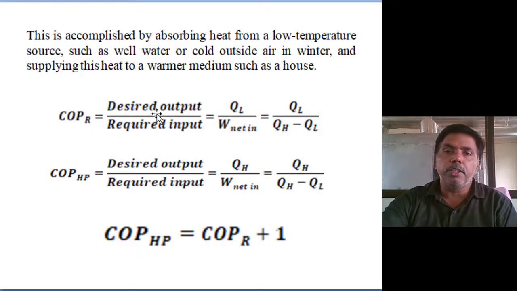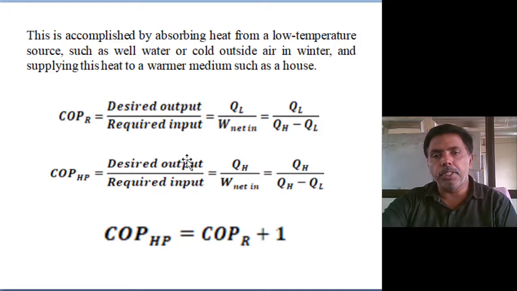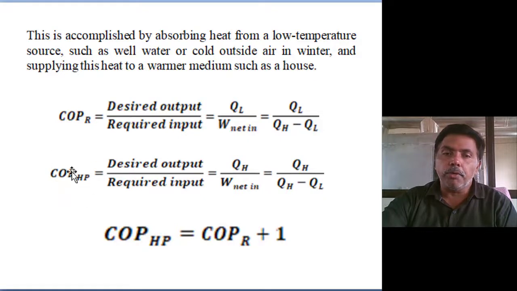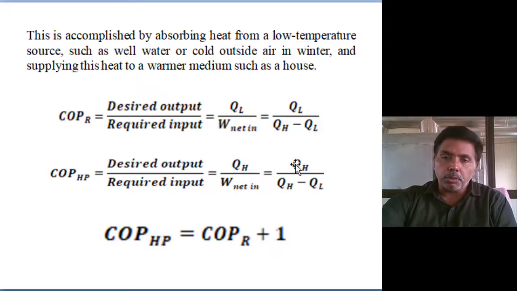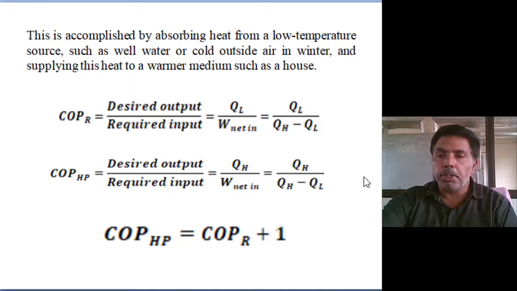The COP of refrigeration is desired effect by required input: QL by W net, or QL by QH minus QL. The COP of heat pump is desired output by required input: QH by QH minus QL. The COP of heat pump is the COP of refrigeration plus 1. Suppose QL by QH minus QL plus 1, that means QL plus QH minus QL divided by QH minus QL. QL cancels. Finally, you will get QH by QH minus QL. So, COP of heat pump equals COP of refrigeration plus 1.